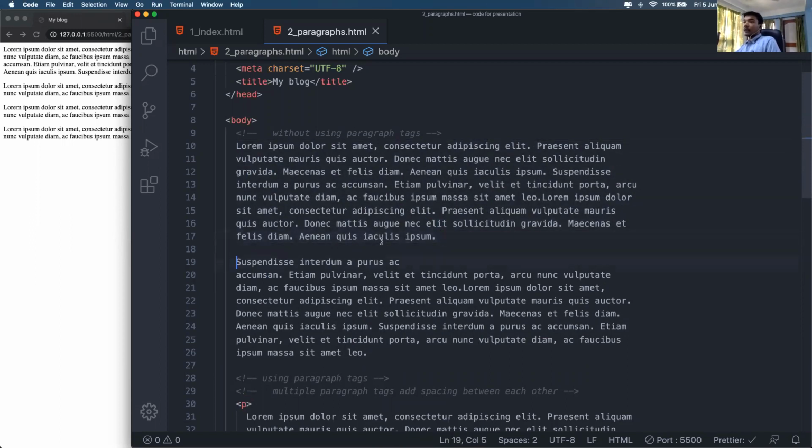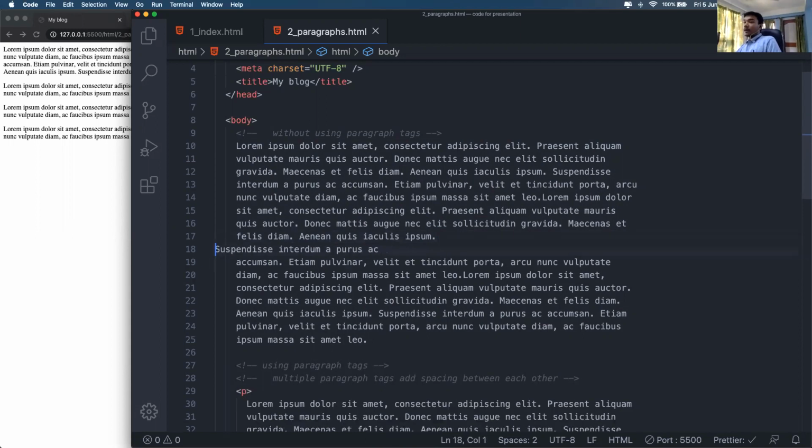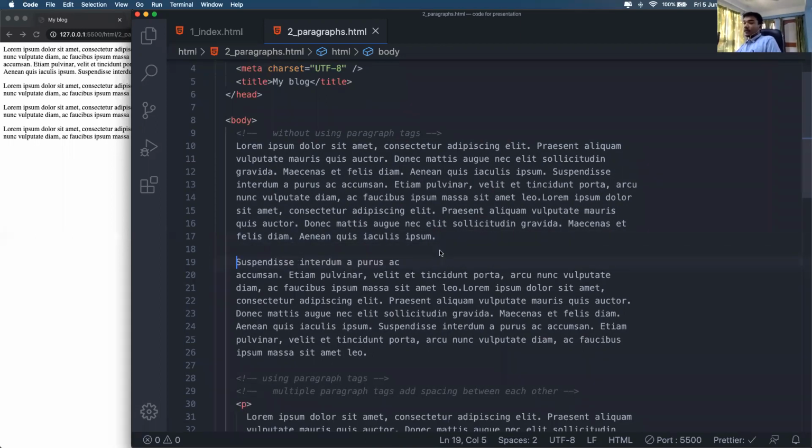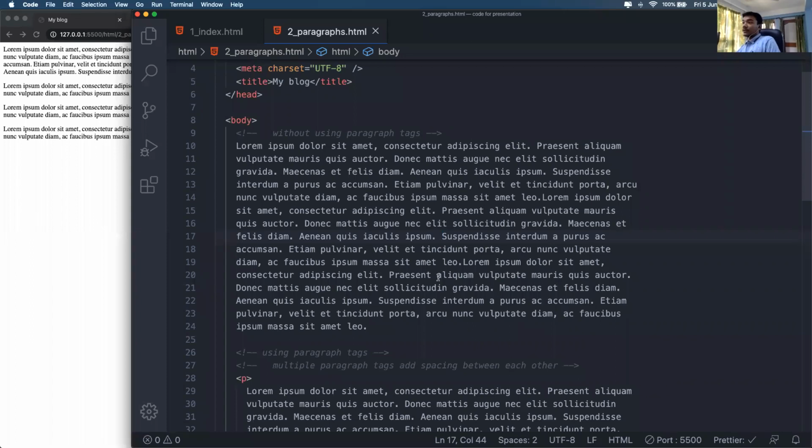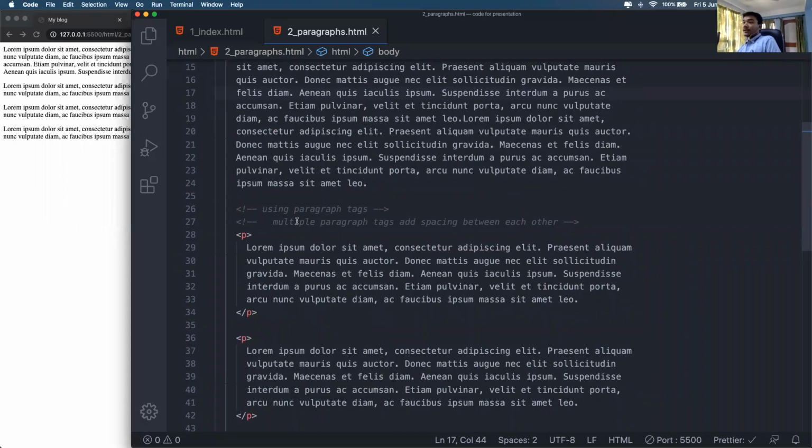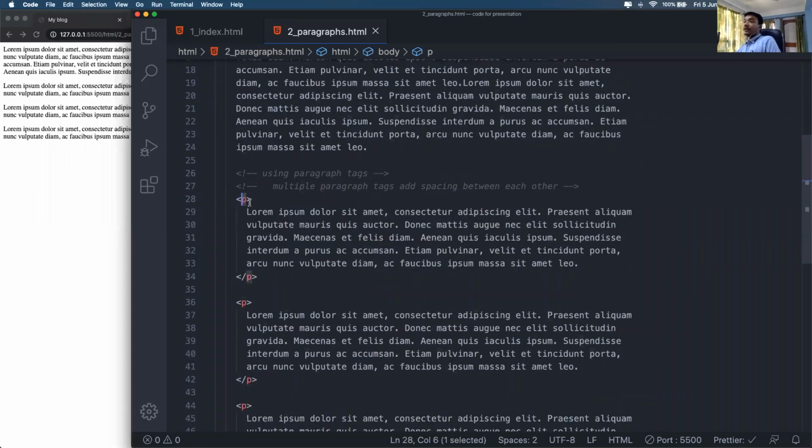So if I want to add a new line in this part of my paragraph, and if I simply put a new line myself like this, it will not work. Okay, it will go back to being a single paragraph only. So how do we solve this problem? We can do this using separate paragraph tags.